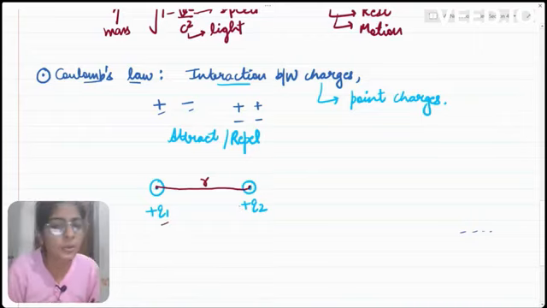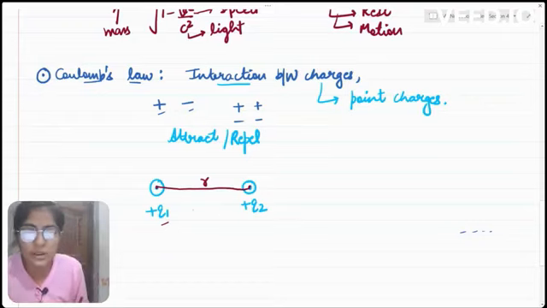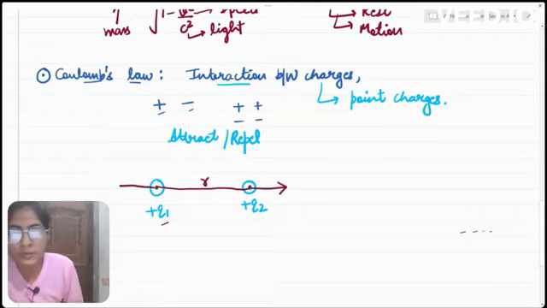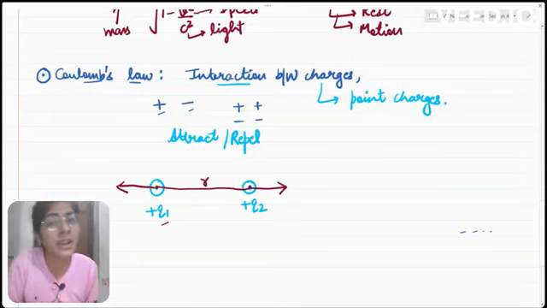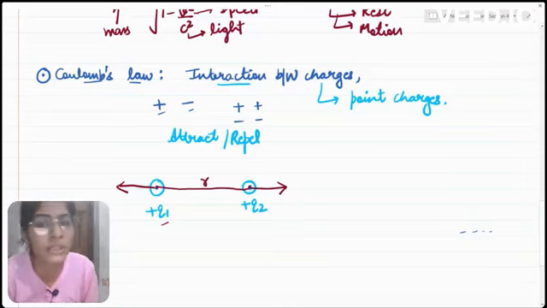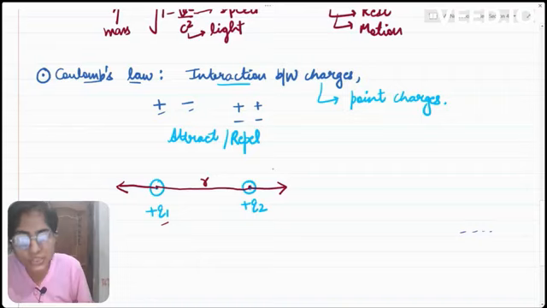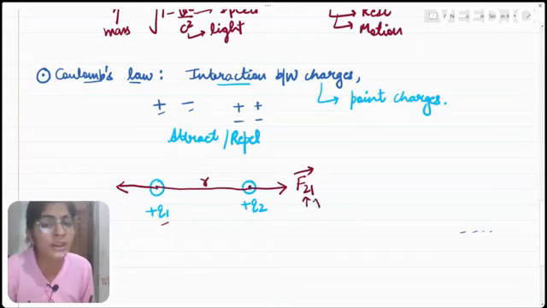Q1 will repel Q2, and Q2 will in turn repel Q1. So let us say Q1 repels Q2 in this direction, on the right hand side, and Q2 will exert force on Q1 towards the left hand side. The two charges are repelling each other. That means both the charges are exerting force on each other. So this force which is exerted on Q2 due to the first charge is written as F21. F21 is the force exerted on the second charge, Q2, by the Q1 charge.